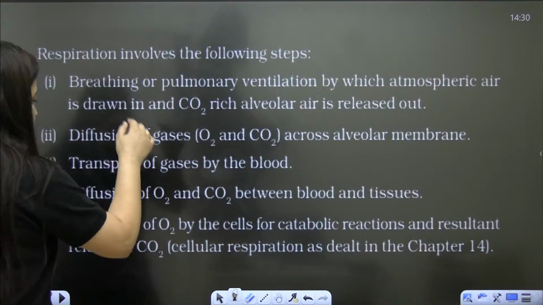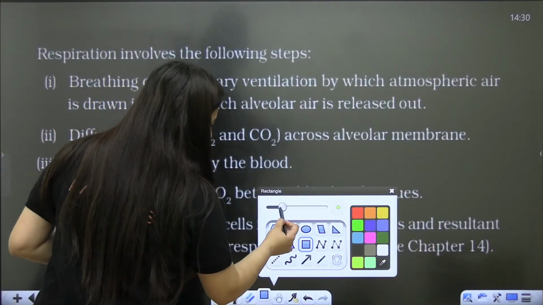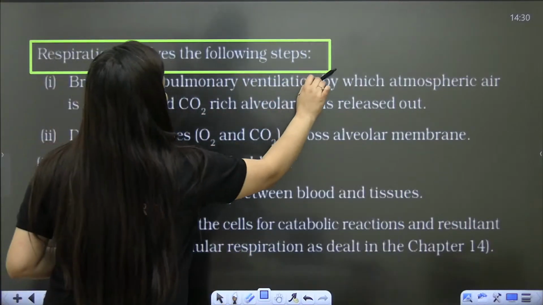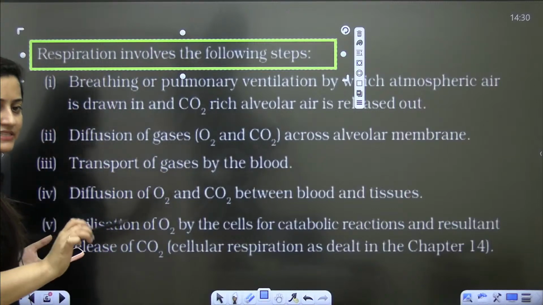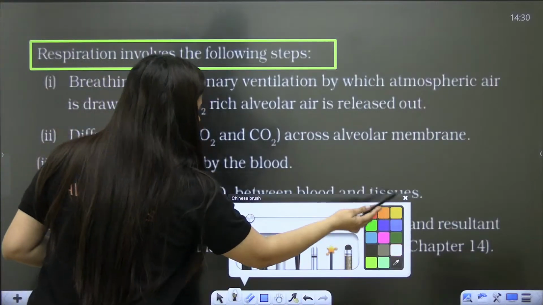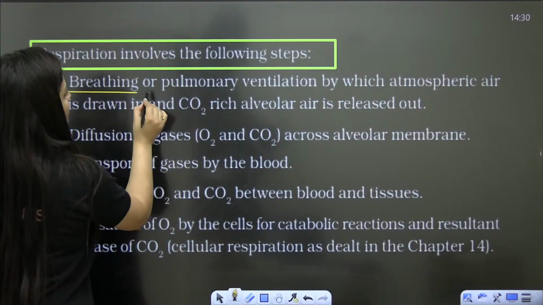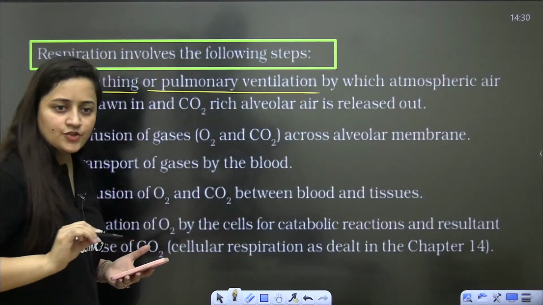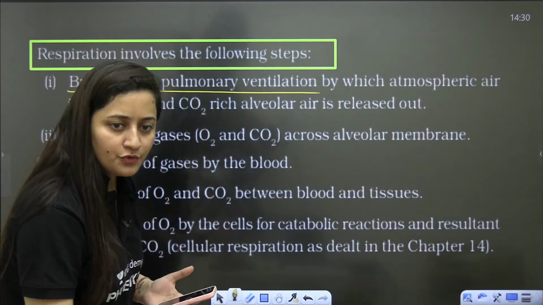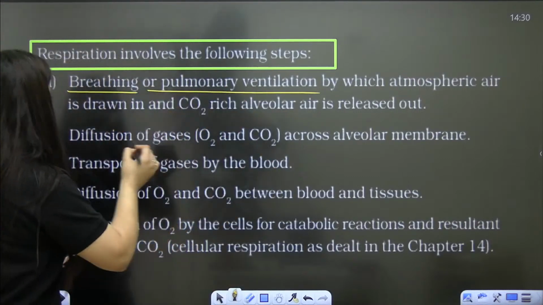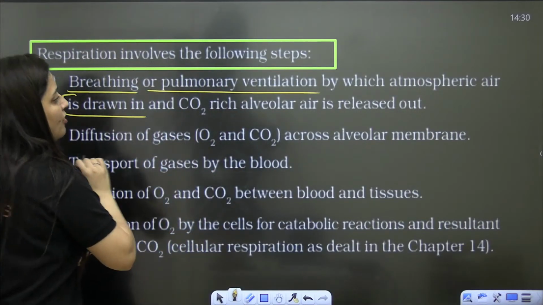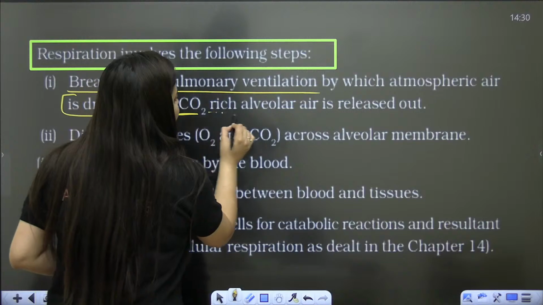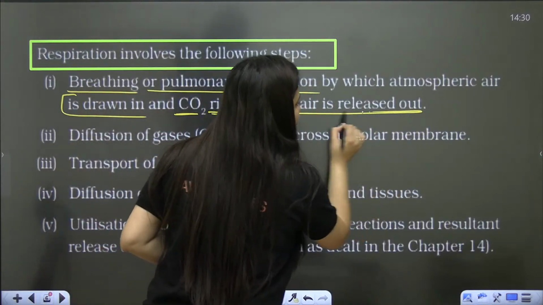So this is what we have to study in this chapter. Respiration involves the following steps. First, breathing, which is also known as pulmonary ventilation, by which atmospheric air will be drawn in and carbon dioxide rich alveolar air will be released out.